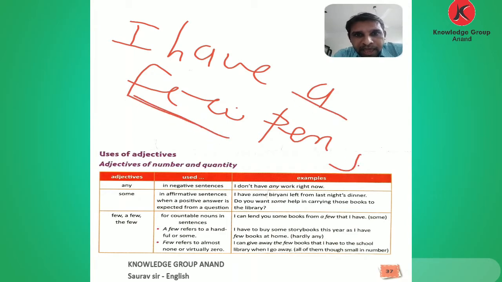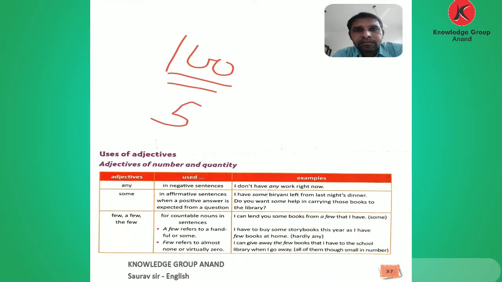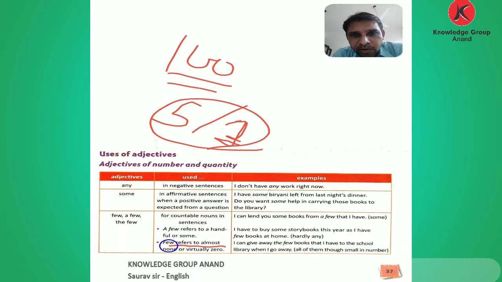Now see: I have to buy some storybooks this year as I have few books at home, meaning hardly any. If he had 100 books at home, he had only 5, or 1. So he had some books, but few refers to none or virtually zero.